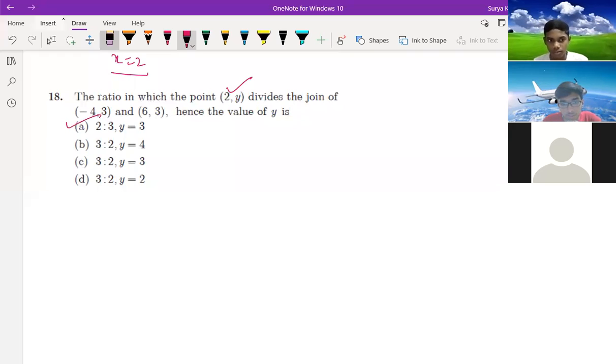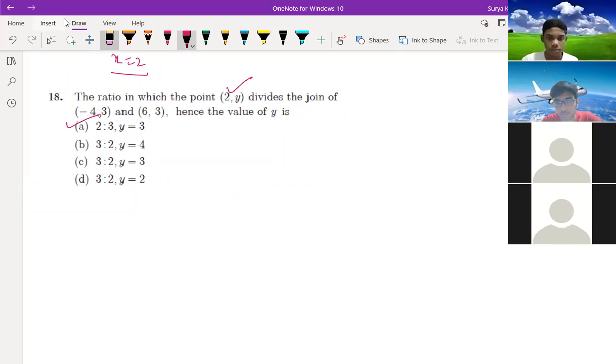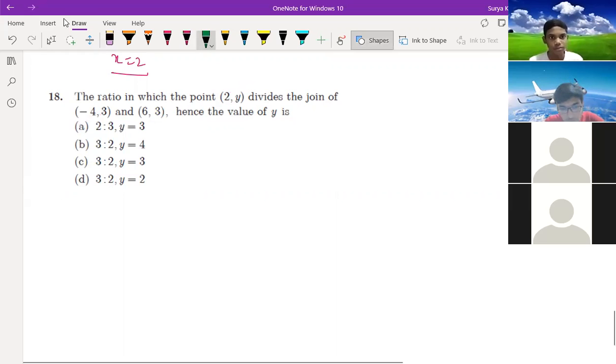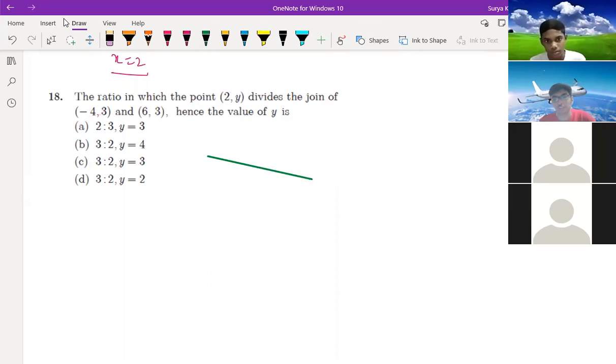Sir, I am getting 3 is to 2, y equal to 3. Yes, sir. Option C. 3 is to 2, you are saying. Yes, sir. Okay, fine. You people did it correctly. See, that's why I thought you would do it directly, 2 comma 3 you can write, but not like that.